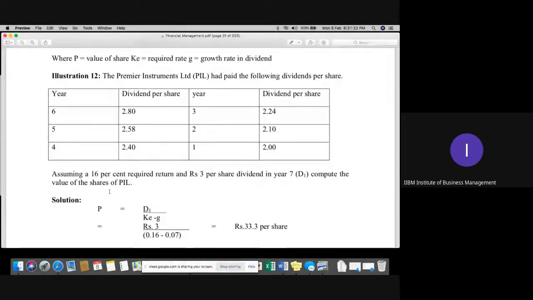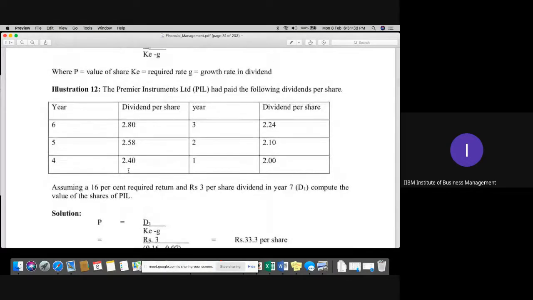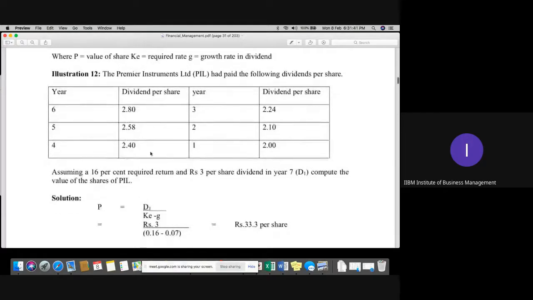Compute the calculation. How to do that? First of all, the dividend is 3 rupees per share in year number 7. We need to calculate the valuation in 7th year; 1, 2, 3, 4, 5, 6 are given to you. D1 is the current year dividend, 3 rupees, upon KE 16%, 0.16, and growth is 7%. That is given in the 3 rupees per share dividend in year number 7.